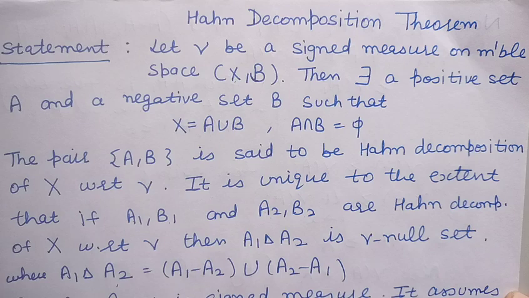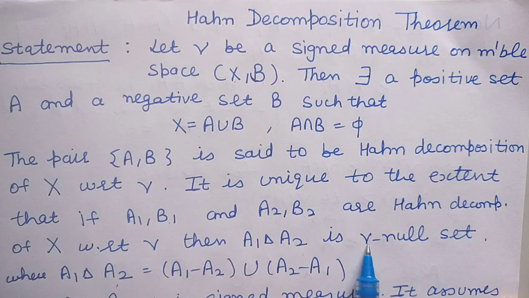measure nu. And this decomposition is unique in the sense that if we take two decompositions of X, the first decomposition of the sets A1 and B1 and the second decomposition A2, B2, then the symmetric difference of A1 and A2 is a null set with respect to the signed measure nu. Symmetric difference means the union of A1 minus A2 and A2 minus A1.